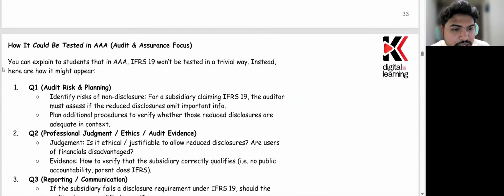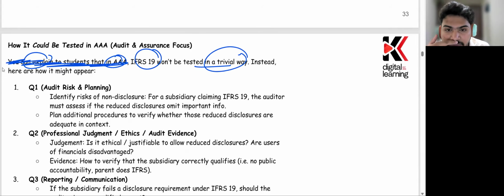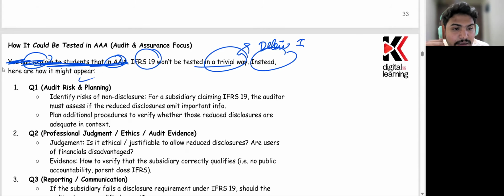Now, how could this be tested? You can explain to the student in the table paper. This is something that I have taken from the HTTP, so this is a line which you can just ignore for the time being. IFRS 19 won't be tested in a detailed or very important way. Instead, here's some things that might happen.